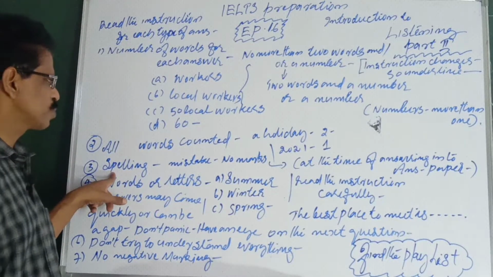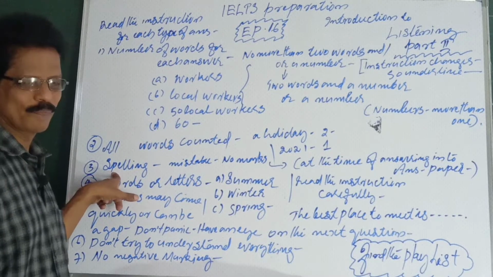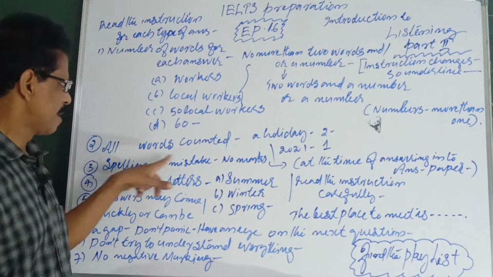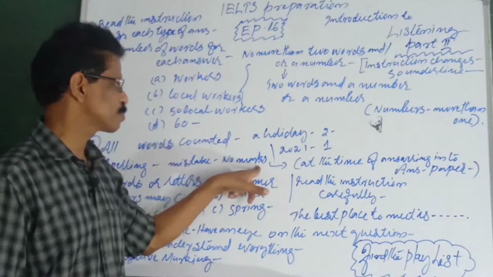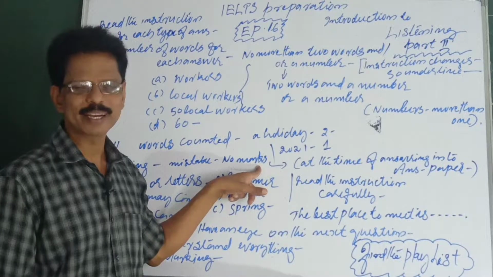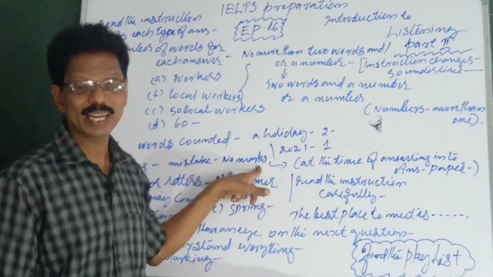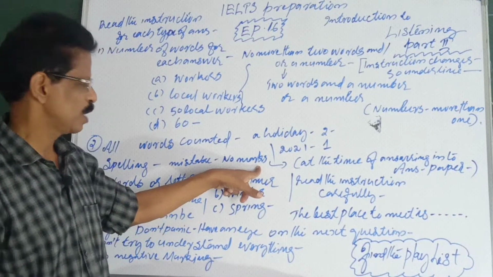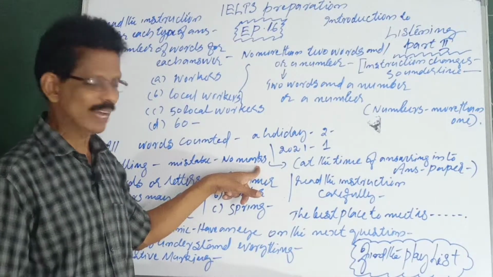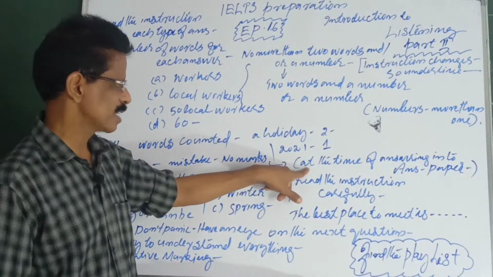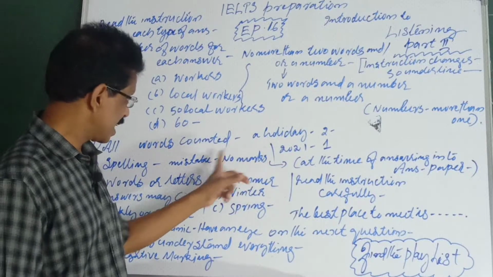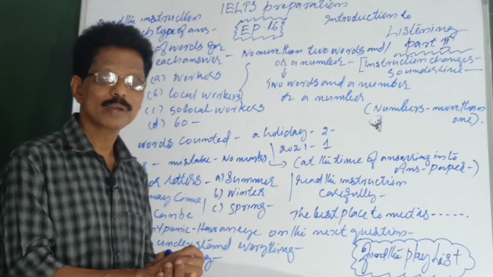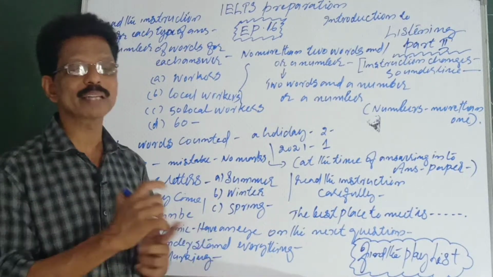Next point I want to make is spelling. Make sure that you make no spelling mistake. If any mistake is there in the spelling, the mark will not be given. It is a wrong answer. If there is any spelling mistake, you will surely lose the mark for that answer. See, there is a hint, a clue. You can take care of that spelling when you transfer your answers from the question paper to the answer sheet.